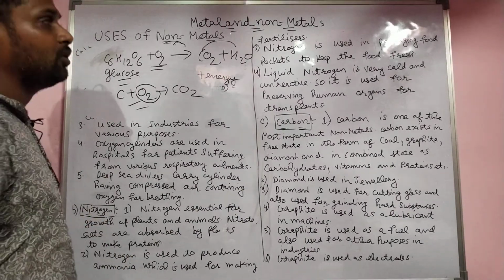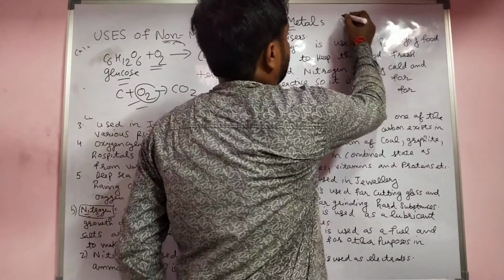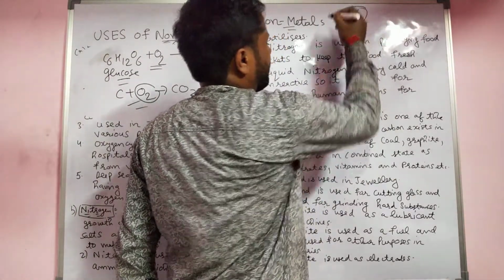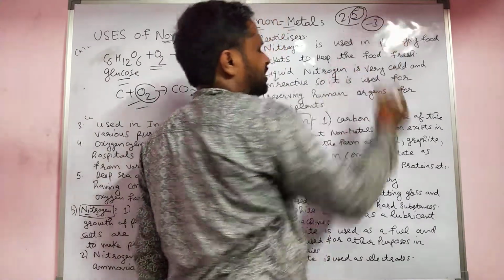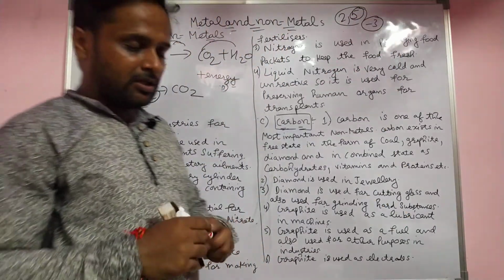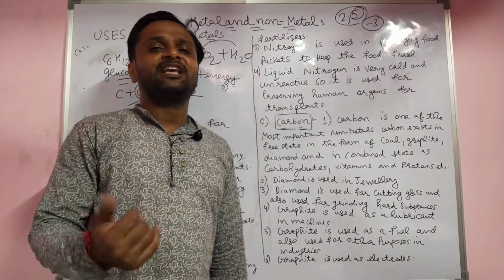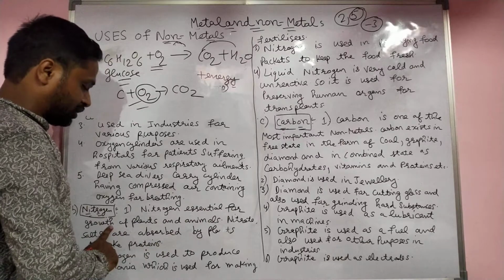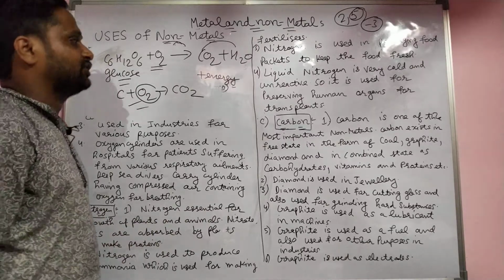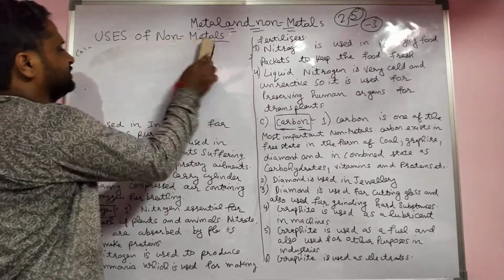Nitrogen, you know its configuration. Nitrogen configuration is 2,5, atomic number 7. It takes 3 electrons, there is a -3 charge, 3 valency. So that's why it is a non-metal, because it gains electrons. Nitrogen is essential for the growth of plants. You already know about this.